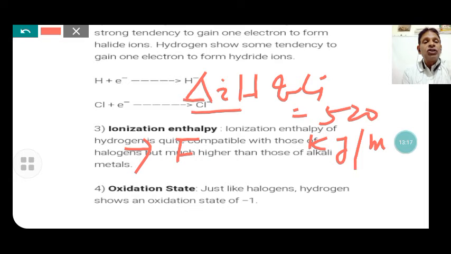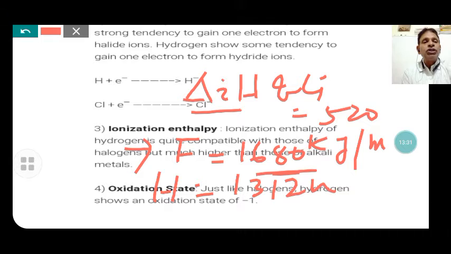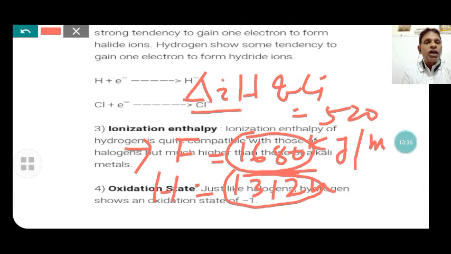Fluorine is equal to 1680 kilojoule, and hydrogen is here, 1312 kilojoule. It resembles fluorine, the higher ionization enthalpy. That is the resemblance of the ionization enthalpy of hydrogen with the halogen.